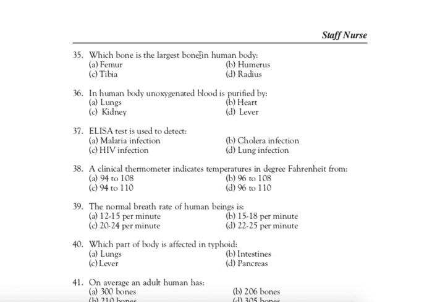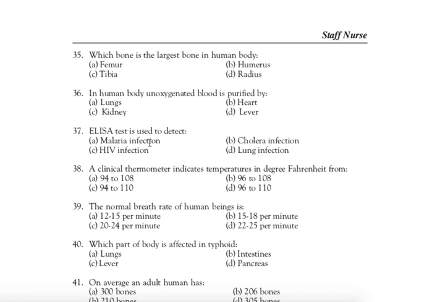Next question, question number 35: Which bone is the largest bone in the human body? Right answer is A, femur. Femur is the largest bone in the human body. Next question: In the human body, unoxygenated blood is purified by. Right answer is A, lungs. Unoxygenated blood is purified by the lungs.